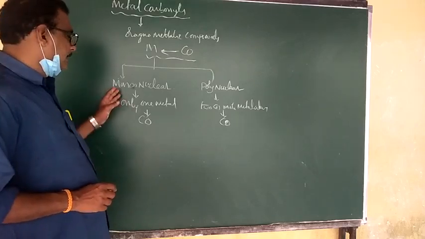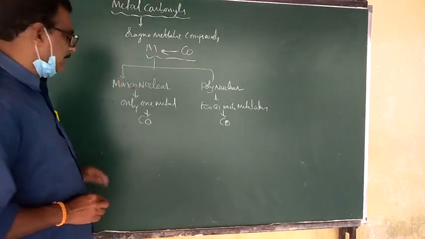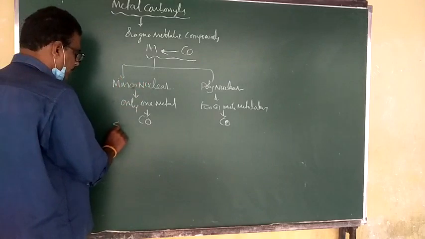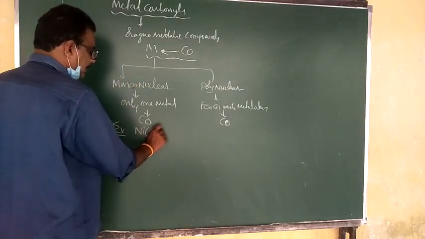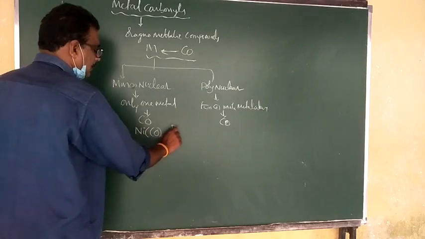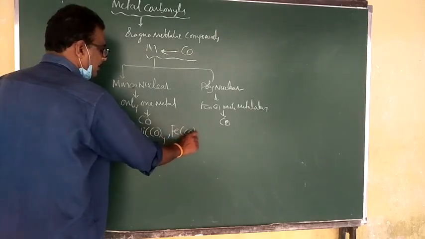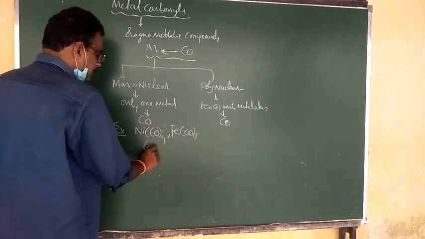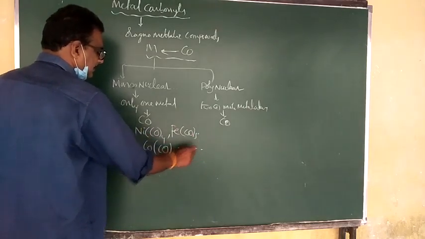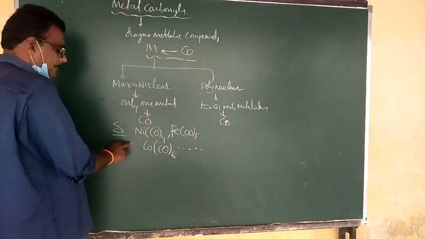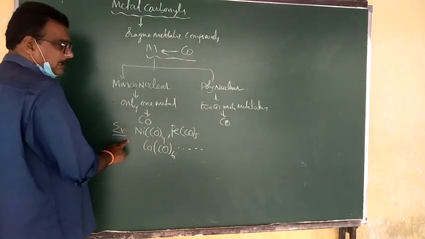In mononuclear carbonyls, examples are Ni(CO)4, Fe(CO)5, and then Cr(CO)6.